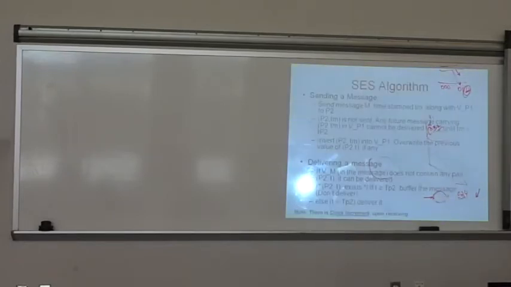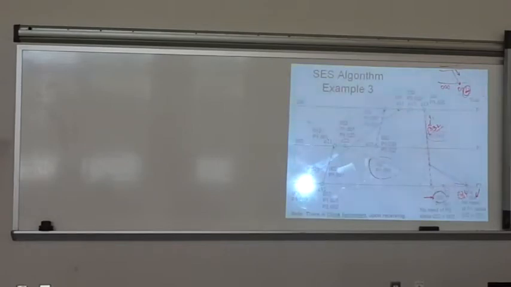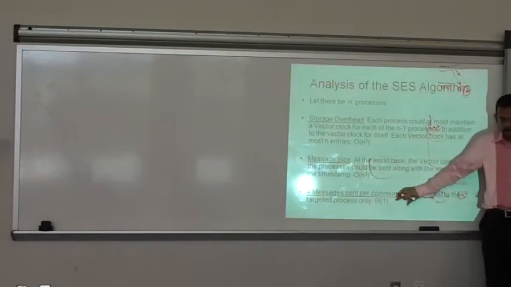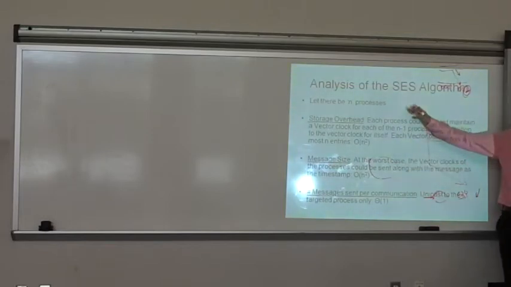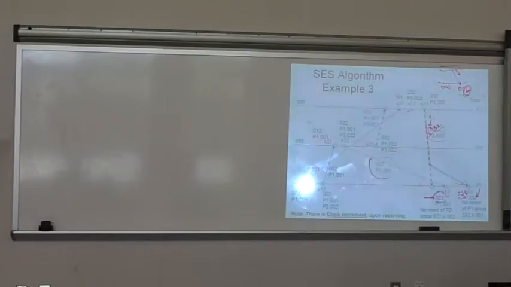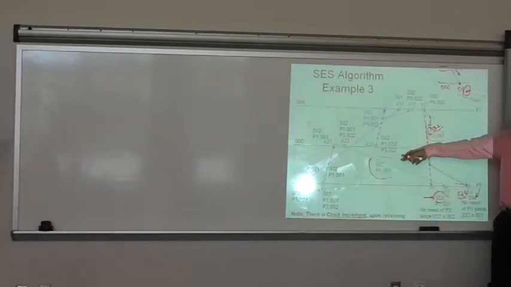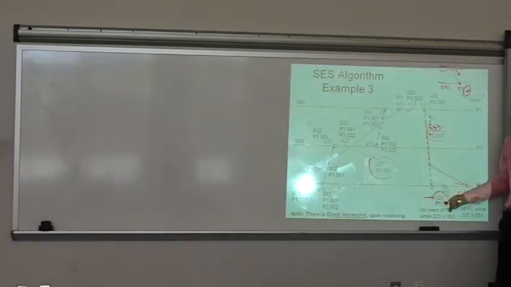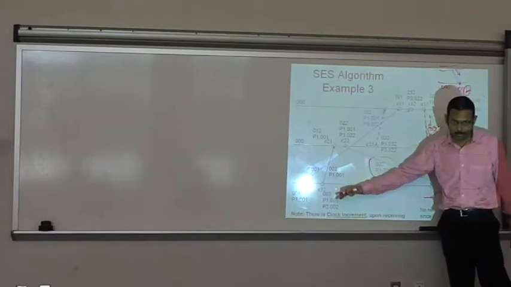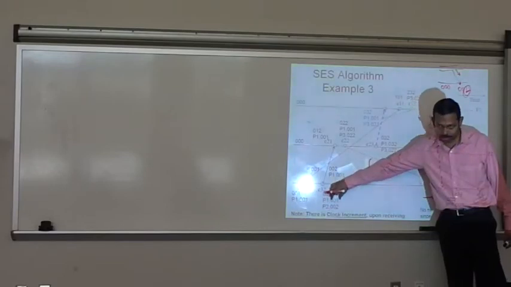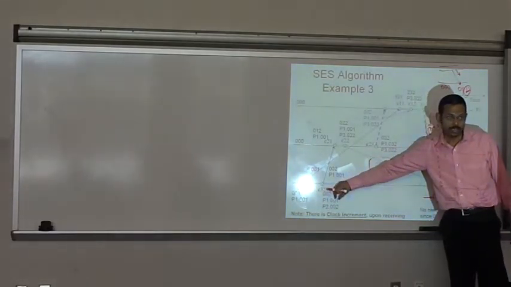Well, it's very efficient in terms of unicasting. And for the time complexity, you send only one message because you don't need to broadcast to everyone. So that's the good part of it. The bad part of it is the overhead because you need to maintain information about every process, right? At the worst case, for example, P3 has to maintain information about P1, P2, and sometimes about just one process, P1. So if there are n processes, we need to maintain n minus 1 entries, and each entry is a clock. So that's again n, right?